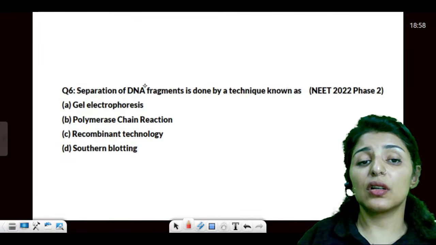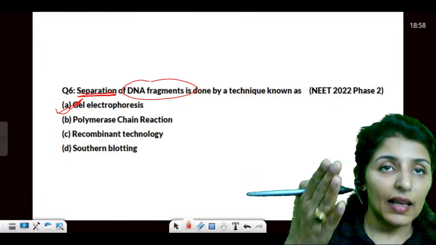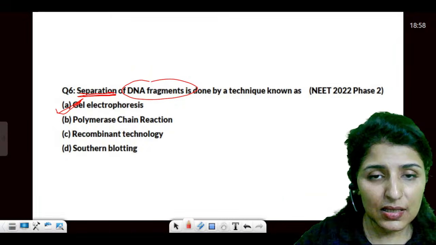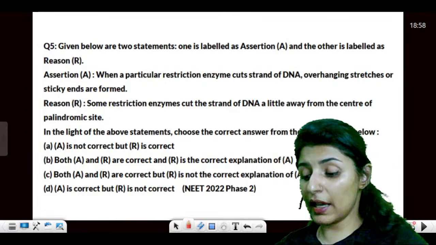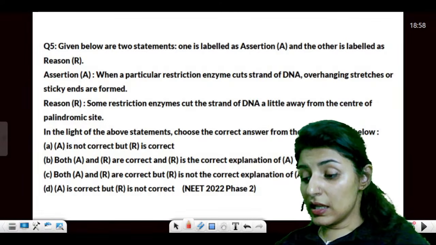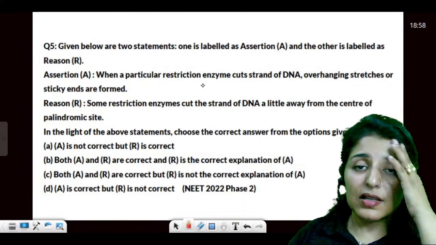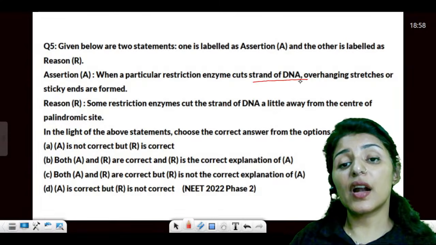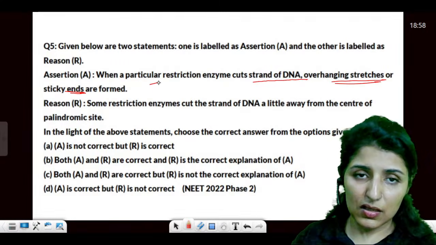Right. Now, separation of DNA fragments. How are we going to separate? It is by agarose gel electrophoresis. Now, we know this. The question on gel electrophoresis is also coming again and again. Sometimes it is asking about the bases and so on. Now, when a particular restriction enzyme cuts the strand of DNA, overhanging structures or sticky ends are formed, right? This is true.